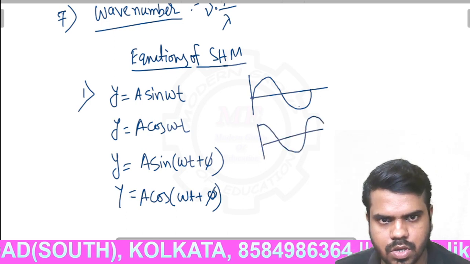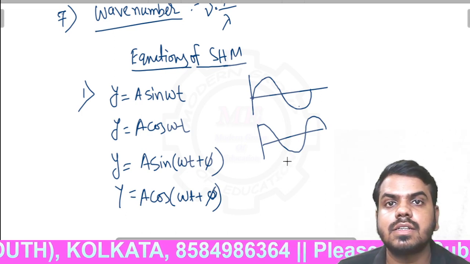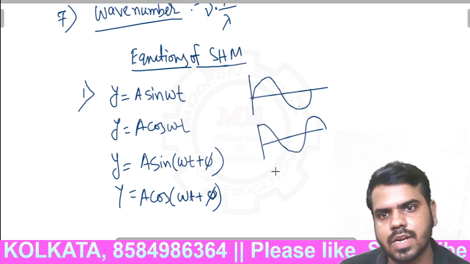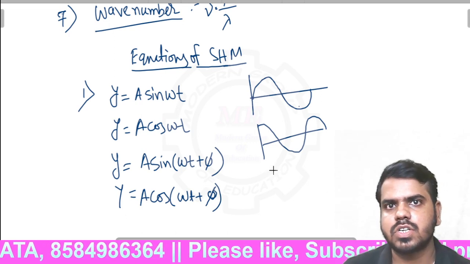So if a body starts from the maximum amplitude, then the equation will be a cos omega t.